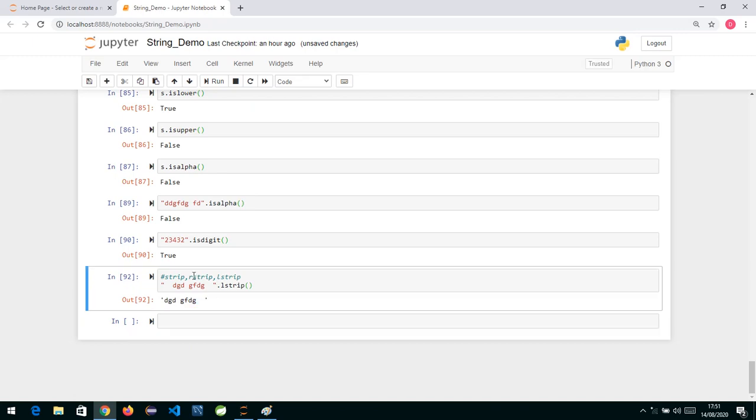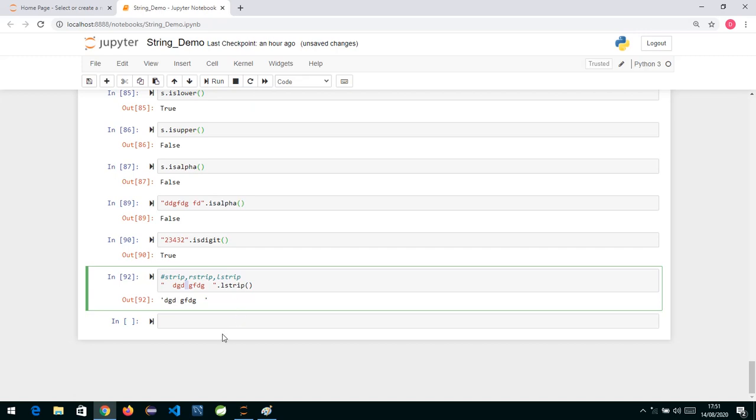And if you use rstrip, the trailing spaces will be removed and the leading ones won't be. So rstrip removes the trailing spaces, lstrip removes the leading spaces, and strip removes both leading and trailing spaces. But the spaces in between are never removed by any strip function.